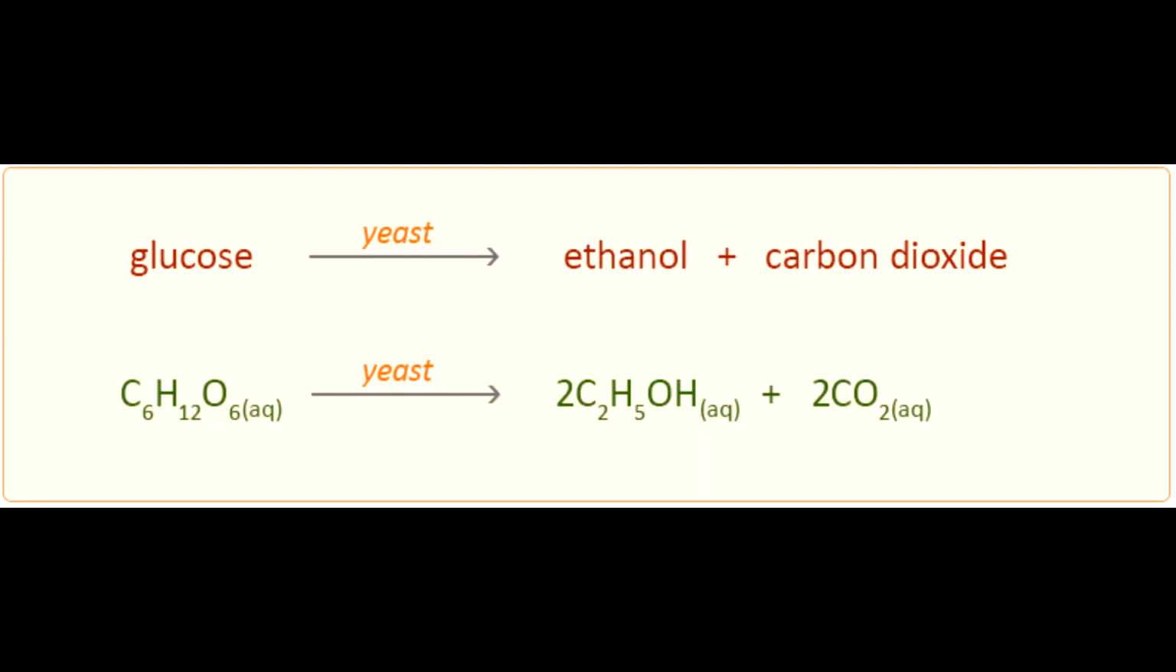In the fermentation process of, for example, beer, yeast converts sugar into alcohol and carbon dioxide. In chemical terms, yeast converts glucose, or C6H12O6, into ethanol, or C2H5OH, and carbon dioxide, or CO2.